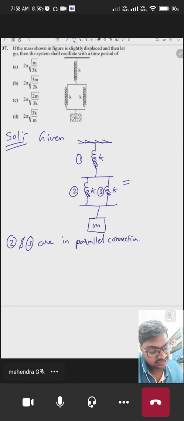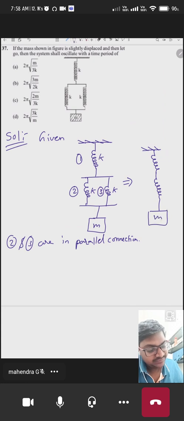diagram like this. So the redraw looks in this manner. This is of mass m, this is k, and this is k equivalent, that is 2k. Okay, that is k equivalent and it is equals to 2k.